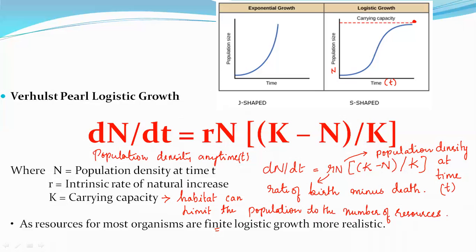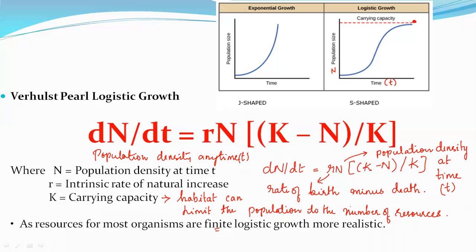So the logistic growth curve is more realistic, because the resources will not remain unlimited for a longer period of time. It is going to get depleted at one point of time because it is finite. Remember this: why is the logistic growth curve more realistic? Because resources for most organisms are finite, that is limited, and it is going to reach the carrying capacity.